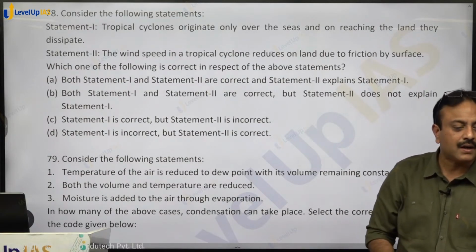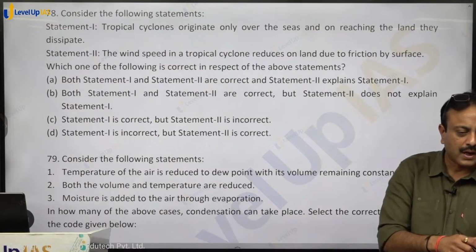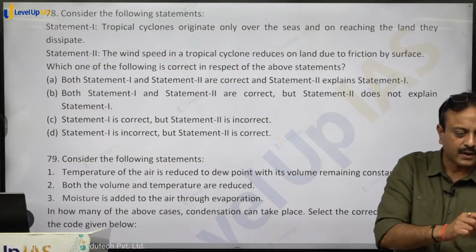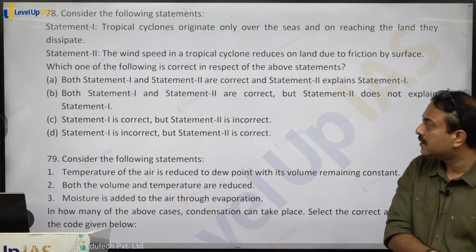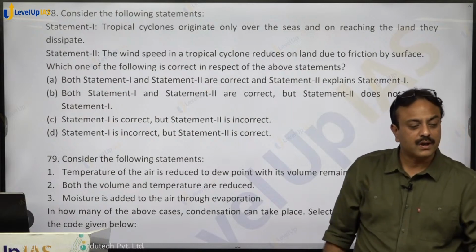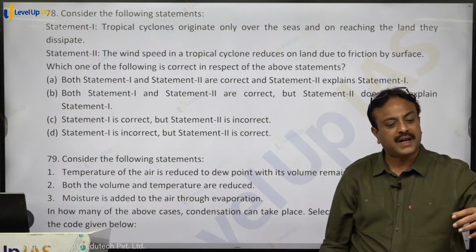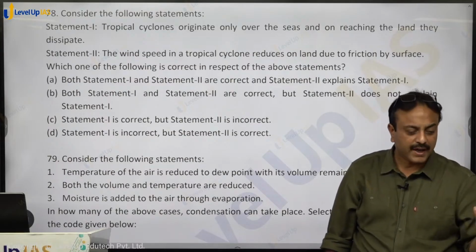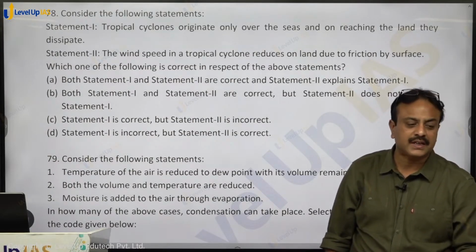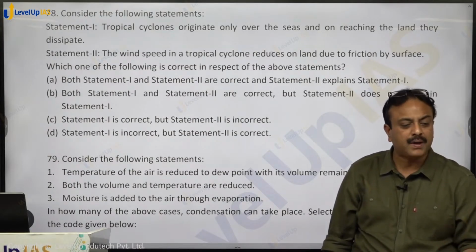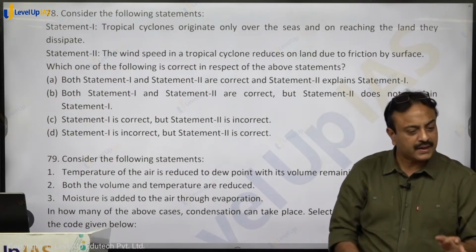In general, when it makes landfall, after landfall it starts weakening and then dissipates. It can recurve, it can cross the land area, again regenerate, it may pass a big lake and again gain momentum, it may pass a region which has very high humidity, it may be reignited. These are all exceptions.